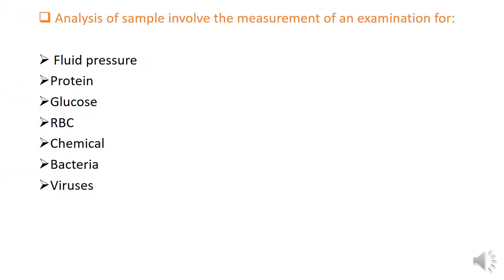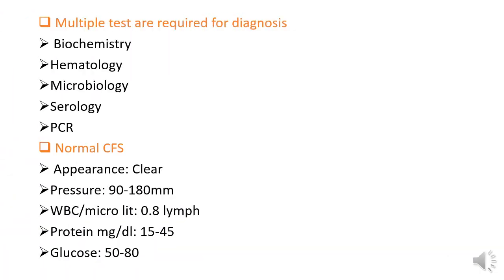Analysis of samples involves the measurement of fluid pressure, protein, glucose, RBCs, chemicals, bacteria, and viruses. In CSF examination, we want to study these. But first we want to know about normal CSF content. The appearance of normal CSF is clear.